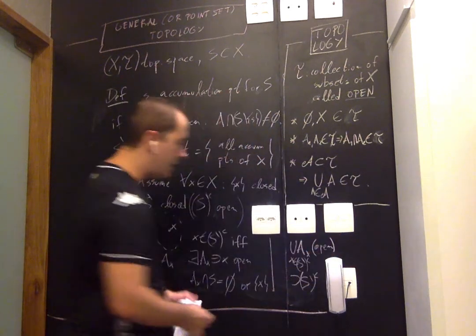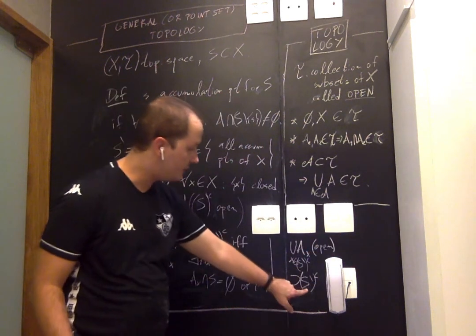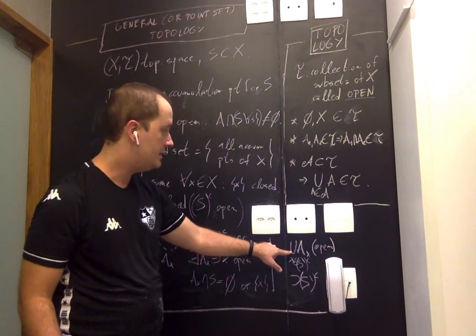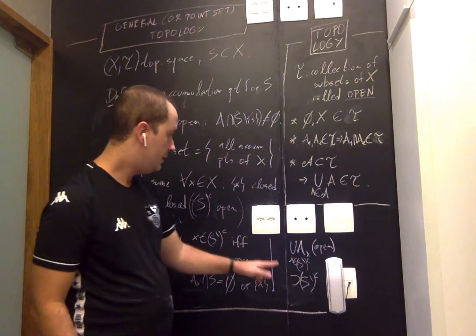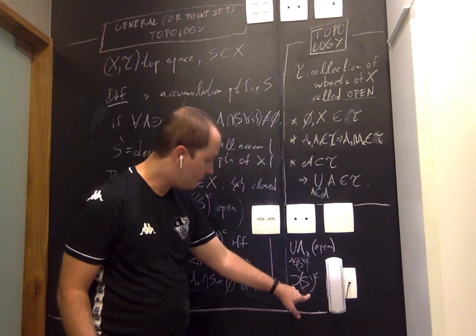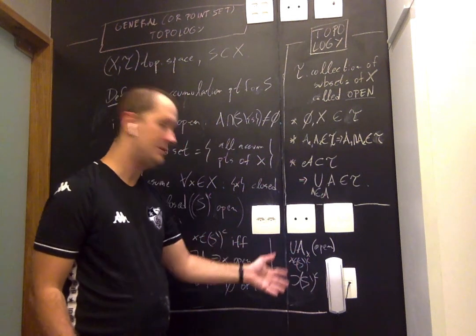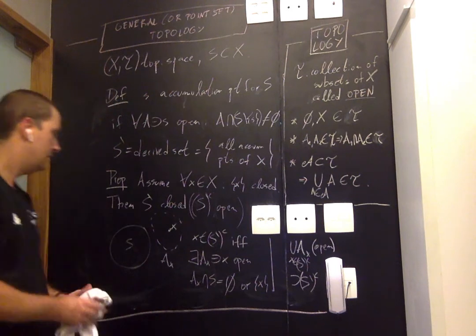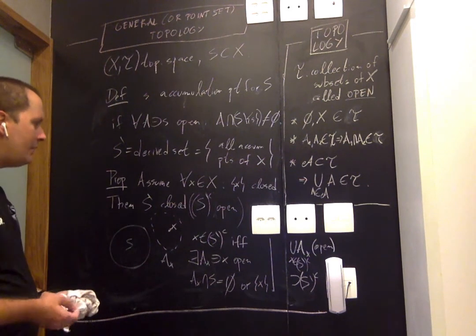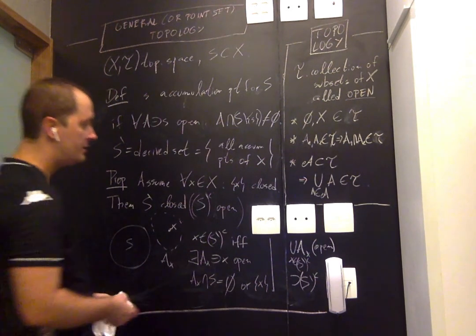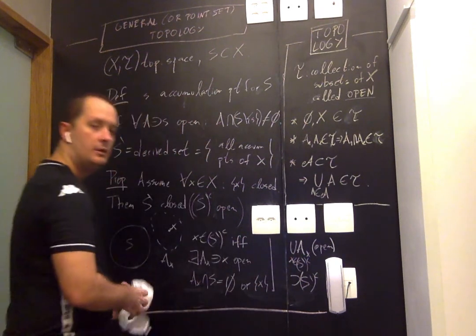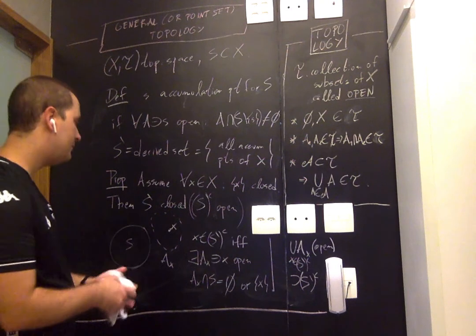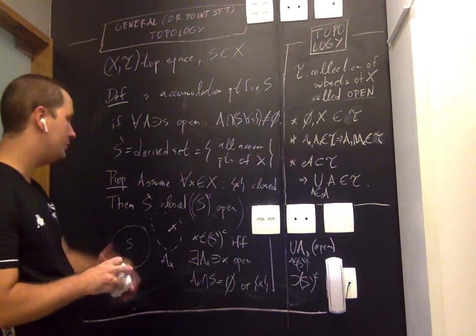So what we're going to do now is prove equality here. We're going to prove that the complement of the derived set is equal to this union. And that's what we need, because in that case, we know that the complement of the derived set is open, it's a union of open sets. How do we prove that? What we have to show is that any point in this union is also in the complement, is not an accumulation point, right?